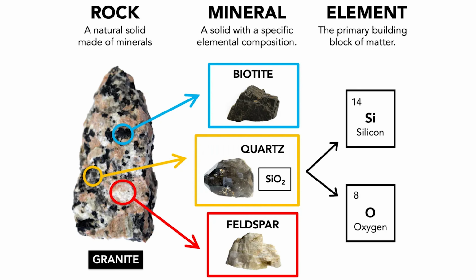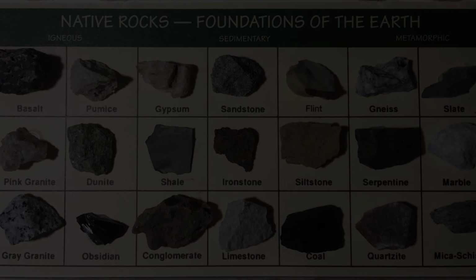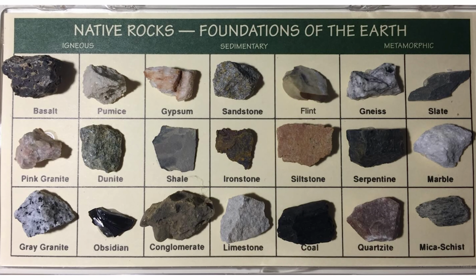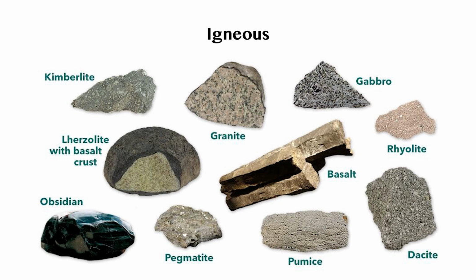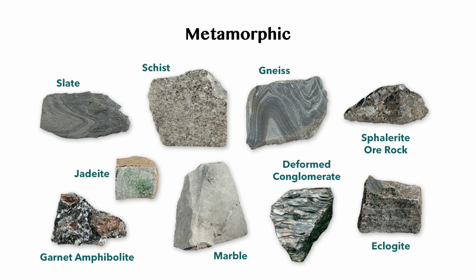We've gone over what makes up a rock, but I'd like to know, what are the different types of rocks? Rocks are commonly divided into three major classes according to the processes that resulted in their formation. There's igneous, sedimentary, and metamorphic rock.